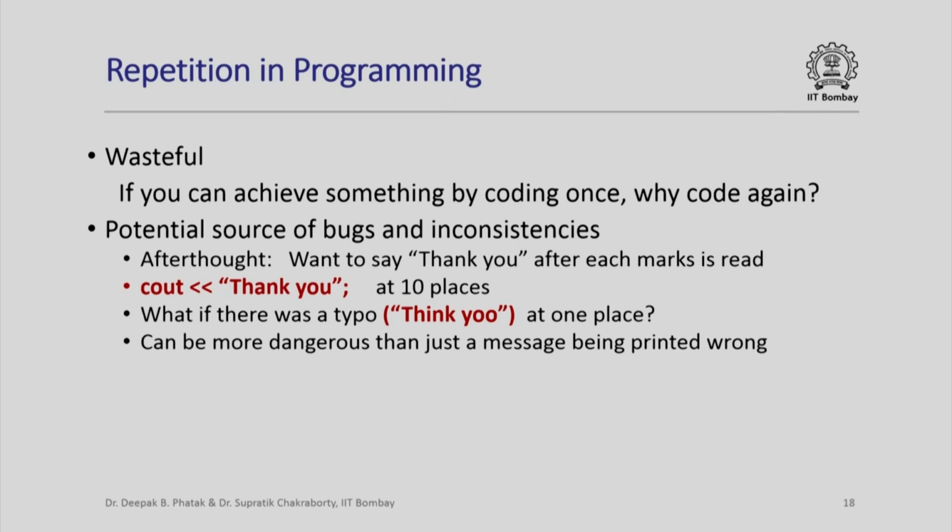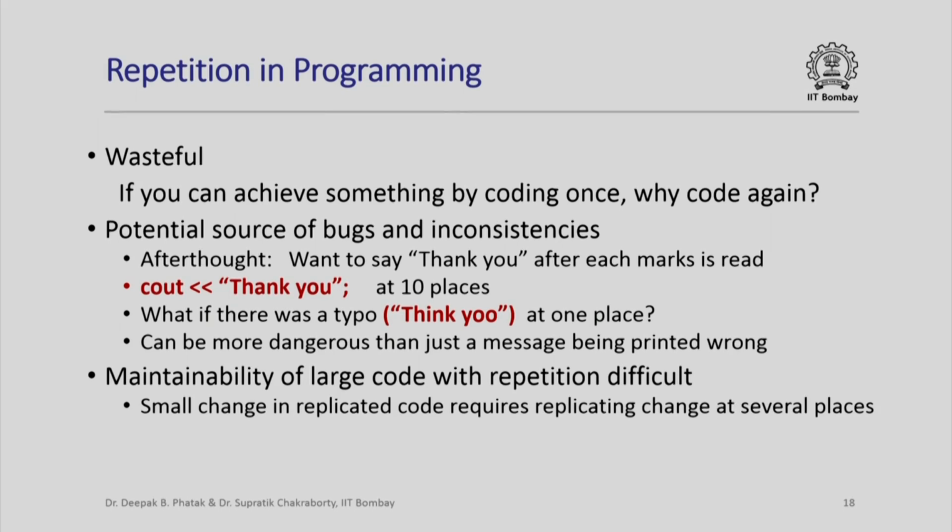Suppose as an afterthought, we wanted to say thank you after each marks is read. What would we have to do? We'll have to write cout << "thank you" at 10 different places. And what if in this process we made a mistake and typed in some different string at one place? Then the greeting message that would come for one student might differ from the one that comes for another student, and in a more general setting the situation could be far more dangerous than just a message being printed wrong. You could perform one calculation for one student and a completely different calculation for another student, resulting in wrong averages being printed out finally.